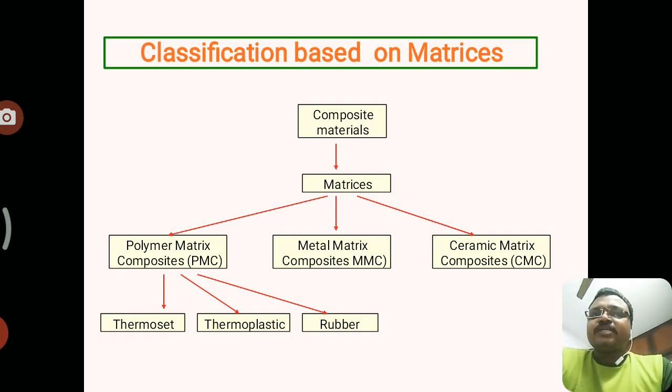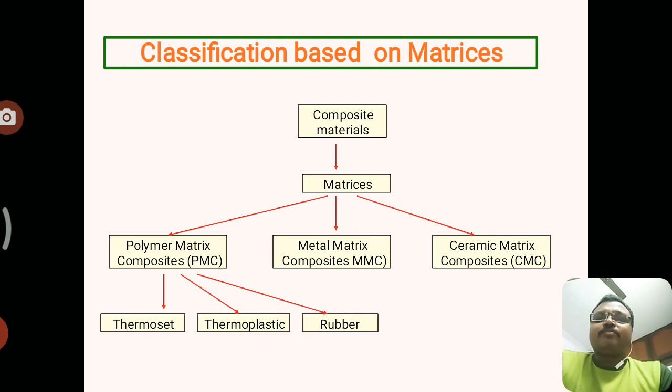So in the first slide, we have the basic classification of composite materials based on the matrices. In this classification, it is divided into three types: polymer matrix composites, metal matrix composites, and ceramic matrix composites, shortly called PMC, MMC, and CMC.